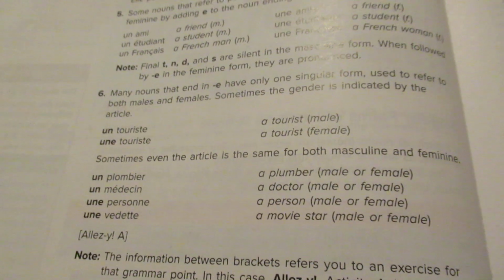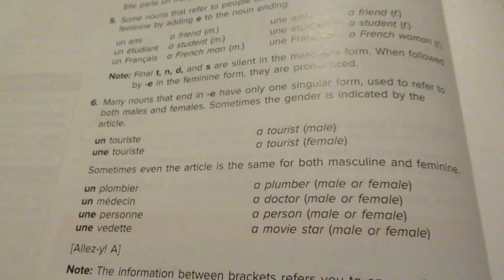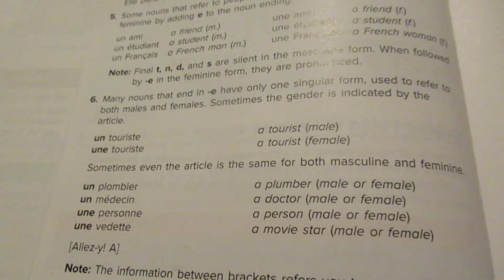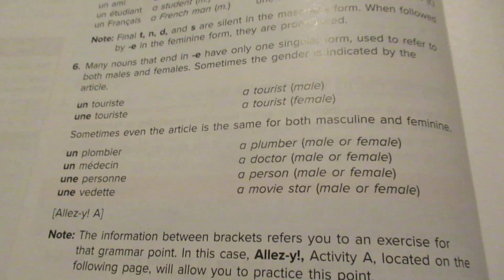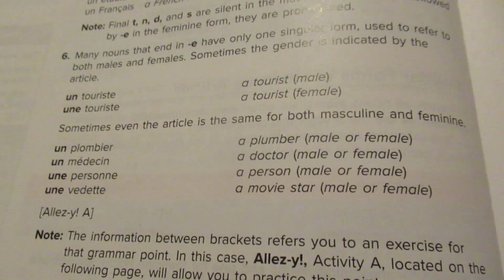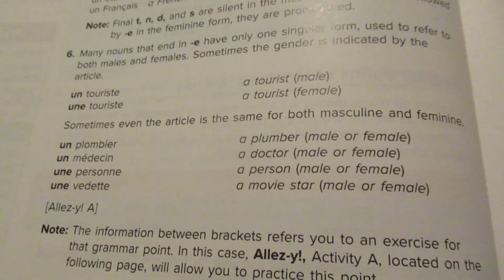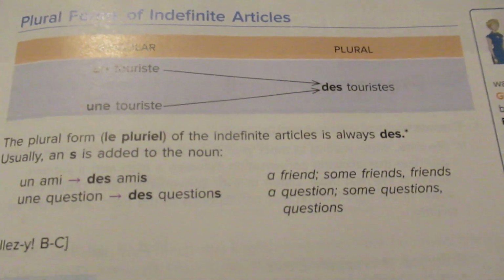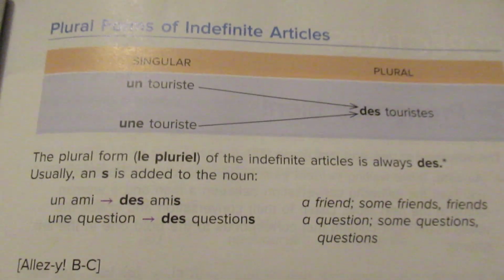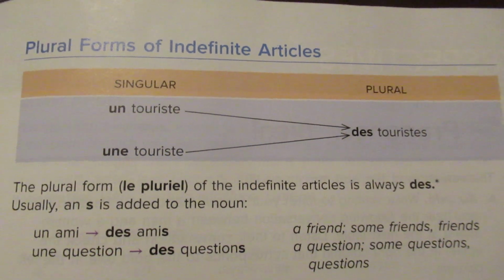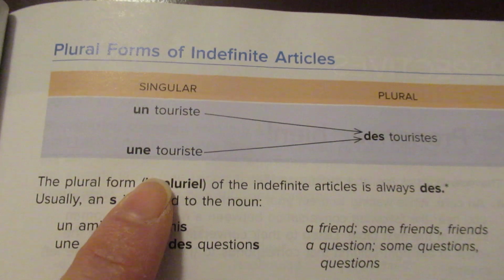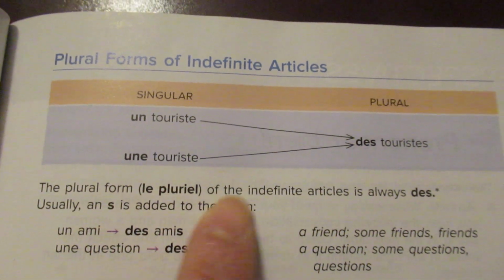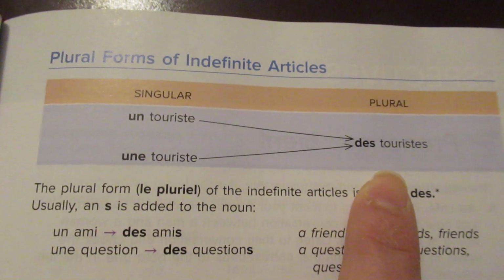So these are just some notes to get the gender of the nouns clear in your mind in French. But again, the best thing to do is as you learn the vocabulary words to memorize the masculine and feminine and what they are. Now, the other thing that they're showing you here in this lesson is that when you have singular, un touriste or une touriste, it doesn't matter if it's masculine or feminine. Both of them in the plural are going to become des.